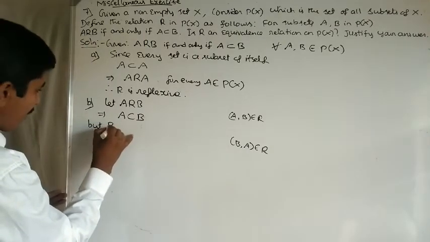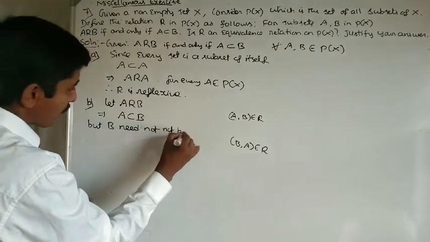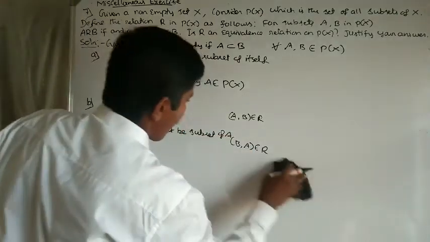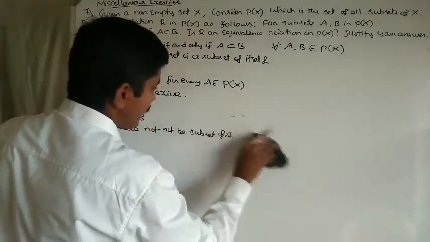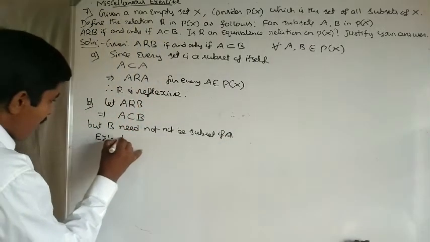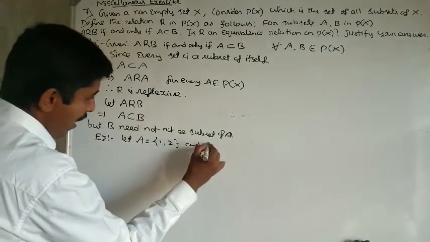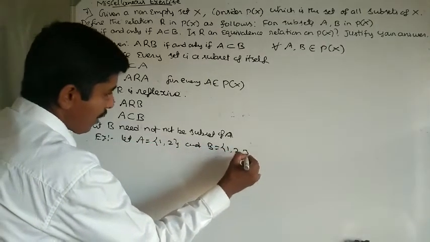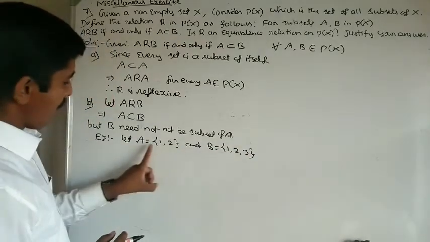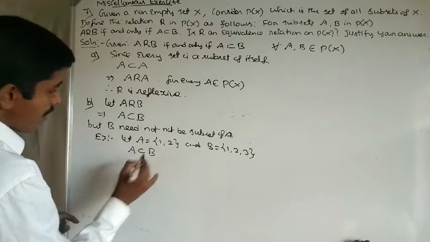But here set B need not be a subset of A. I am giving an example. Let set A equal to 1 comma 2 and set B equal to 1 comma 2 comma 3. Clearly, all the elements of set A are contained in set B. Therefore, A is a subset of B. Then what about B?